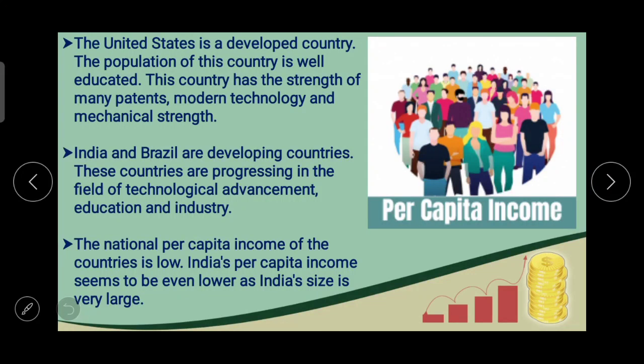India's per capita income seems to be even lower as India's size is very large. So one thing which is very important to understand here, India and Brazil are developing countries, not developed. These countries are progressing in the field of technology advancement, education and also in the field of industry.